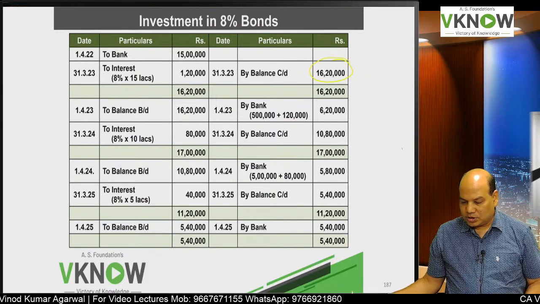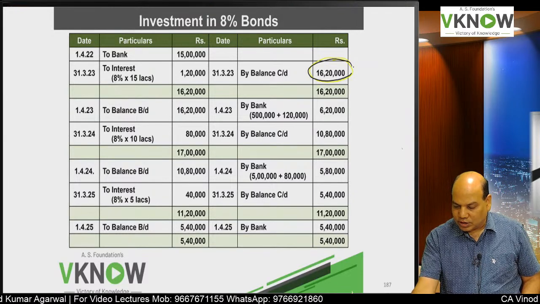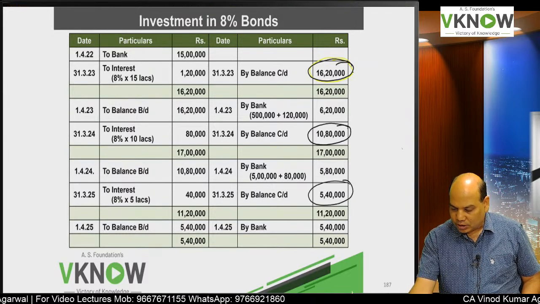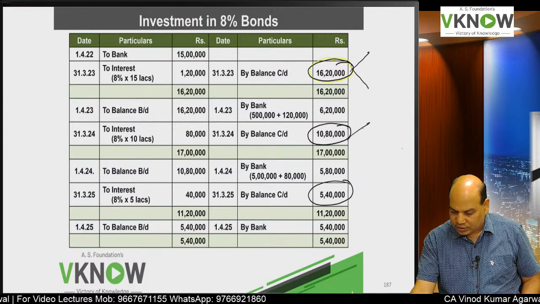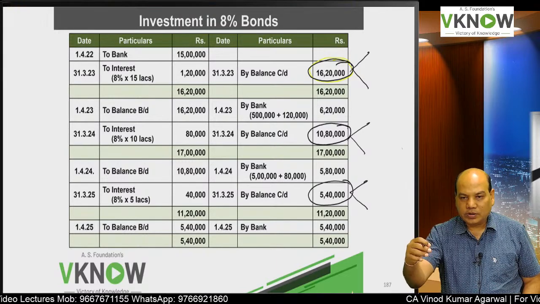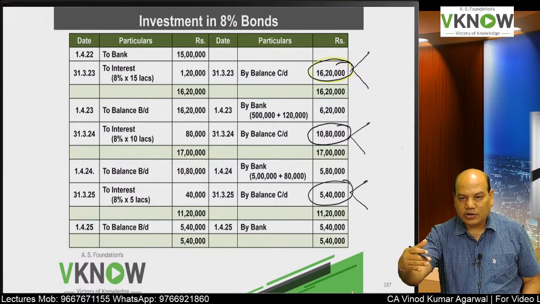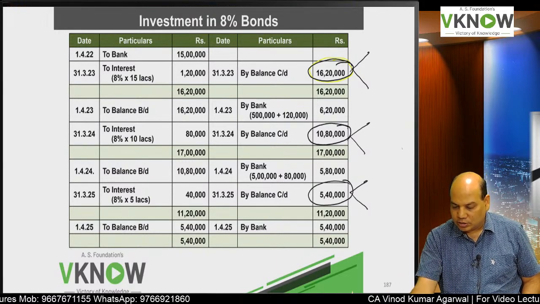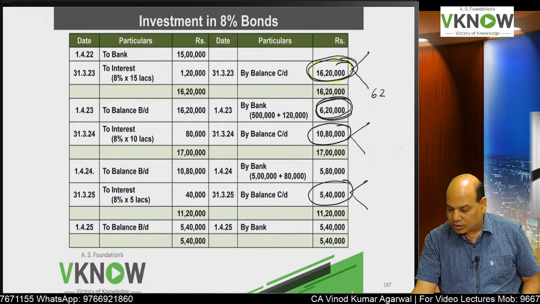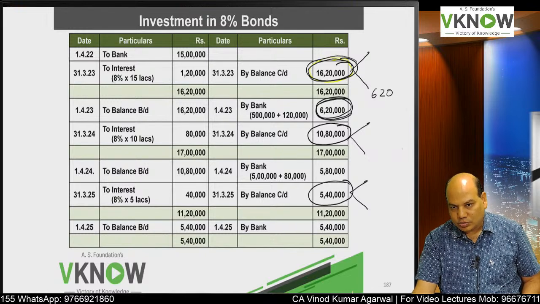So basically, if you see, these are my balances, and you have to present in such a manner that out of that, whatever is going to be realized within 12 months will come in current. So out of this 16,20,000, you can see 6,20,000 got realized in 12 months.